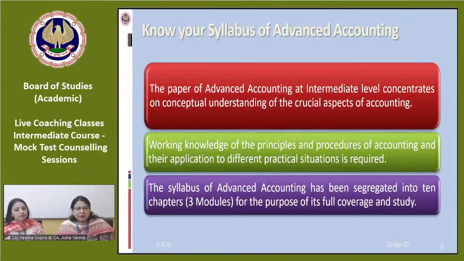We have already told you that the paper of Advanced Accounting basically requires the working knowledge of principles and procedures of accounting and their application to different practical situations. 13 accounting standards are covered in the syllabus of paper 5, and we have divided it into 3 modules, 10 chapters.